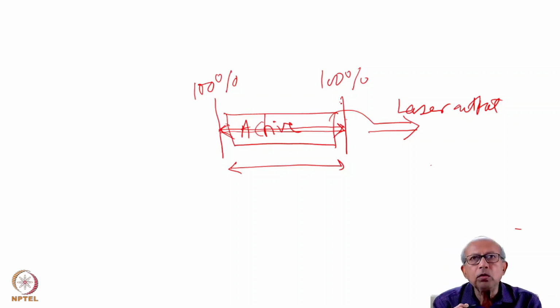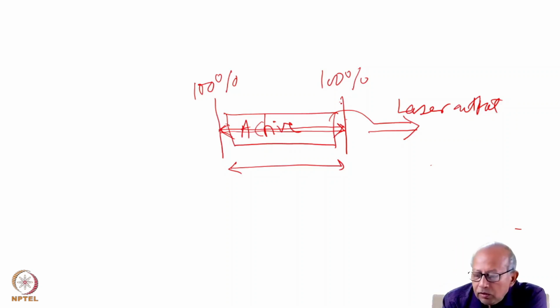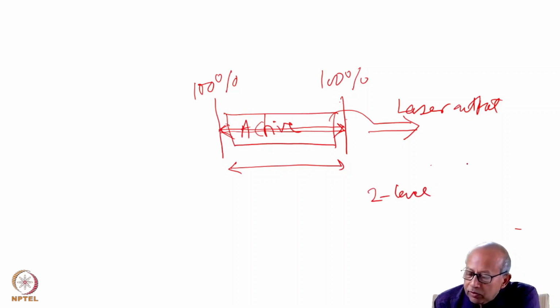We also have seen that if we involve only two energy levels, then amplification of light is not possible. That means we have seen that in a two-level system, amplification of light is not possible.